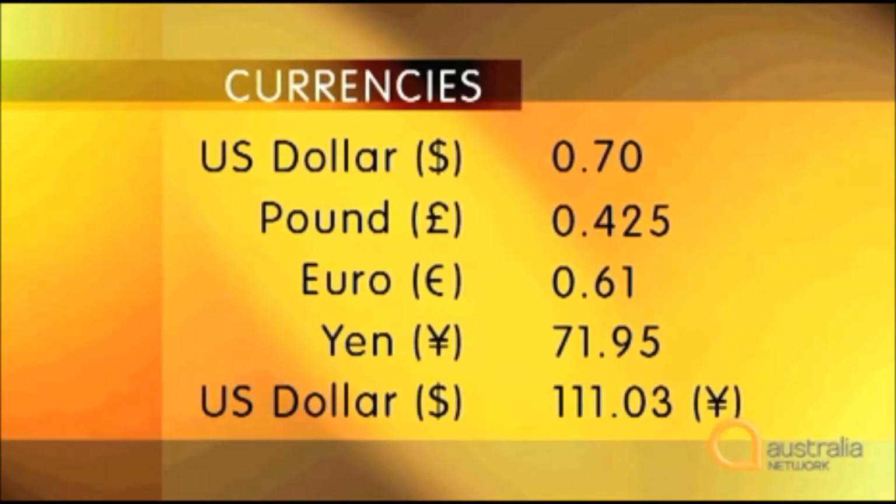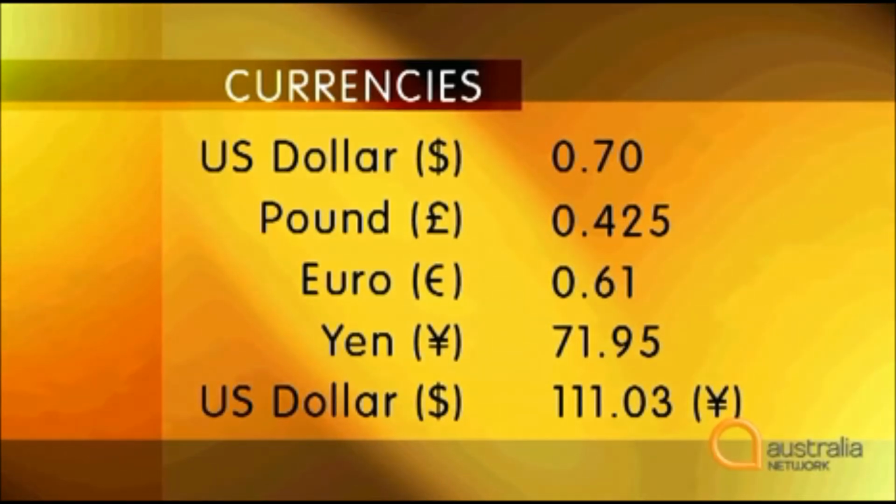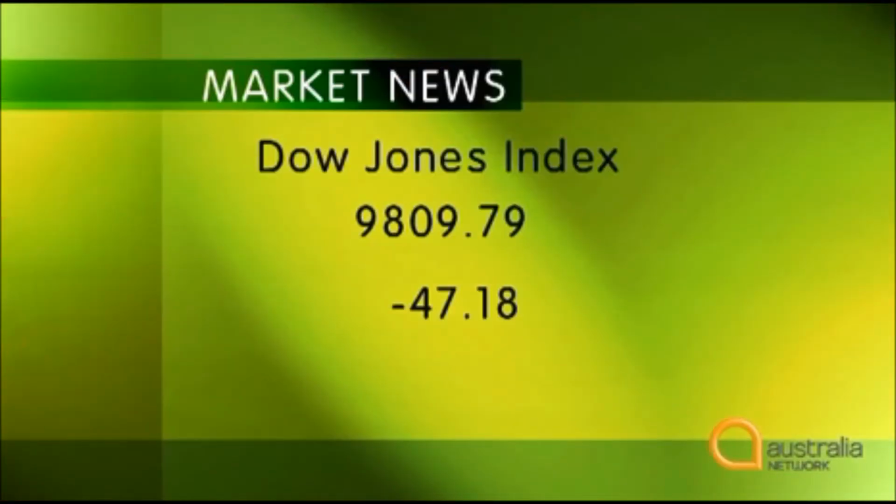Okay, first we're going to look at decimals and how you express them. Listen carefully again. Against other currencies, however, the trend is a little different, falling against the pound, closing at 0.425, a slight drop on yesterday, and 0.61 euros. The yen is also strengthening at 71.95 and considerably higher against the greenback at 111.03 yen. The Dow Jones Index closed today at 9,809.79, a fall of 47.18 on yesterday's trading.